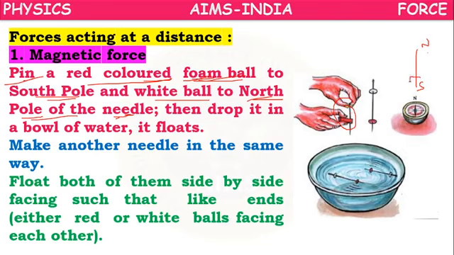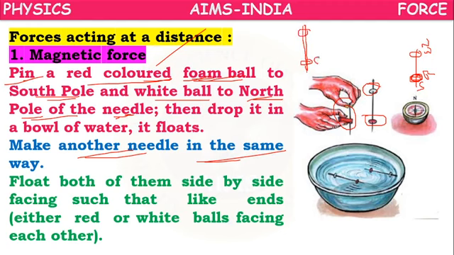To the south pole, we attach a red color foam ball, and to the north pole, a white color foam ball. We have to attach them to the magnetic needle like this. We also have to make another needle in the same way, another magnetized needle, with a red foam ball at the south pole and a white foam ball at the north pole. Like this, two needles we have to make.